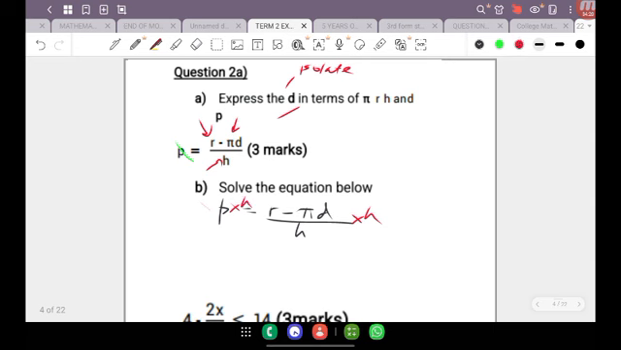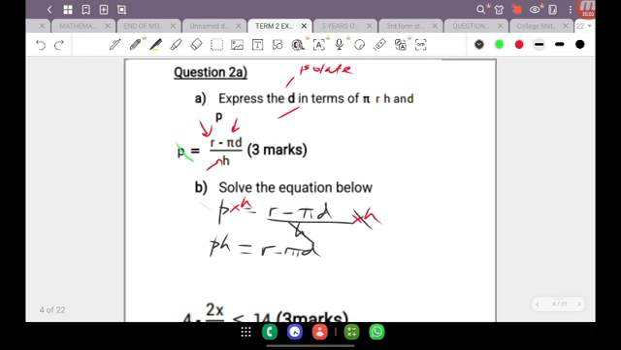What that does is allow me to cancel these two h's, and so I end up with p times h, which gives me ph, leaving me with r minus pi d. Now remember that the aim is to get the d to be by itself. In this case I have a choice. Right now I have a negative in front of pi d, so I can choose to carry the negative pi d to my left, or I can leave the negative pi d there and bring the r over here.